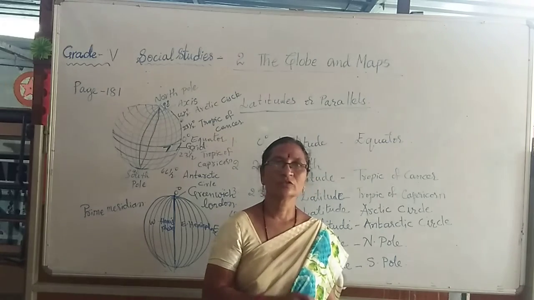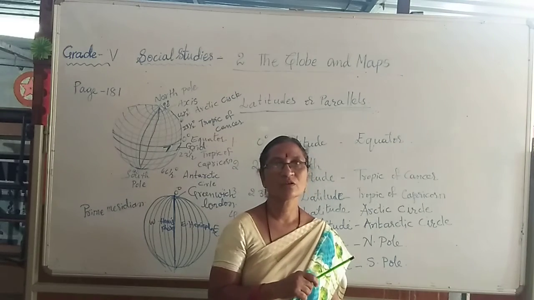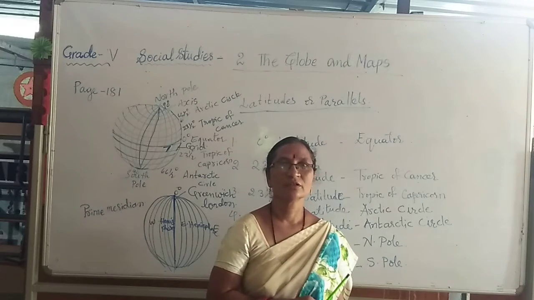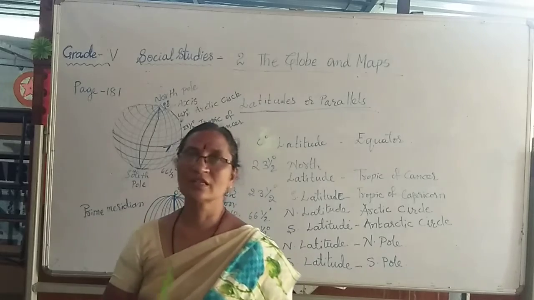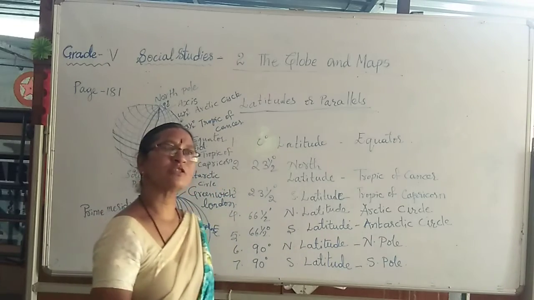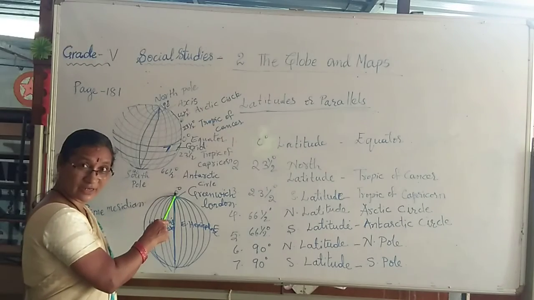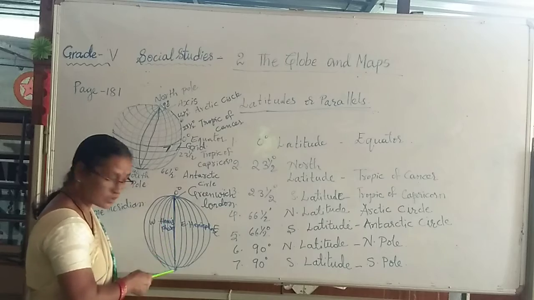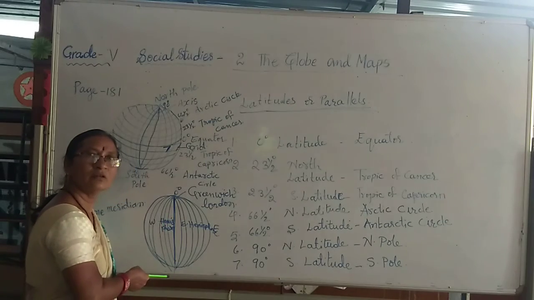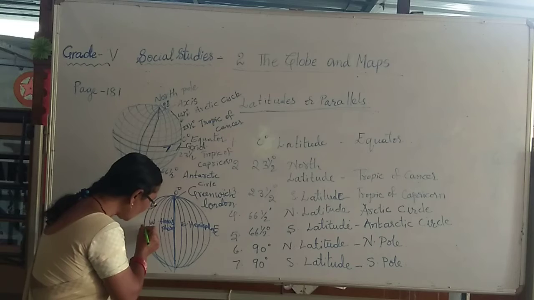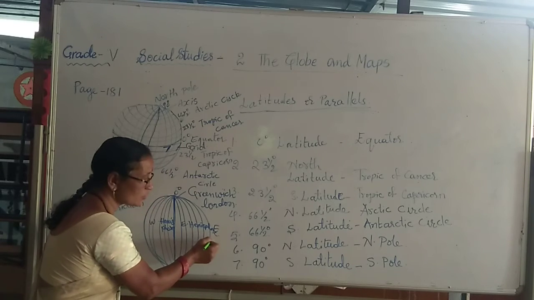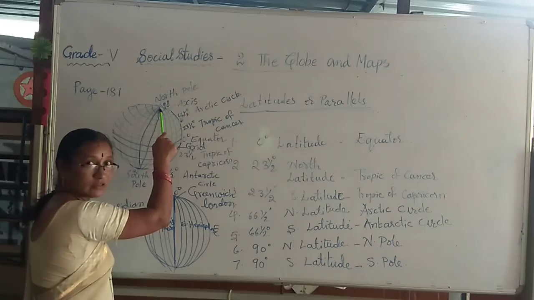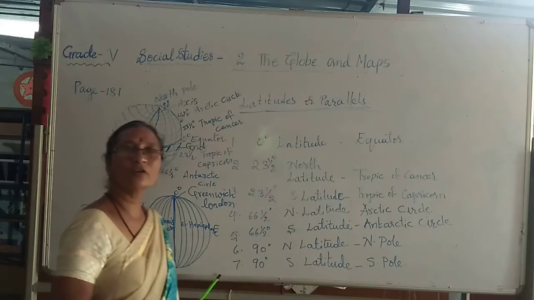Right? So shall we read about the longitudes? What are longitudes? The semicircular lines connecting the two poles. Look at the diagram. The semicircular lines connecting the North Pole and South Pole, and crossing the equator. Do you know the equator passes through the middle of the globe? It is 0 degree, as we have learned here. Lines passing through the equator are called longitudes.